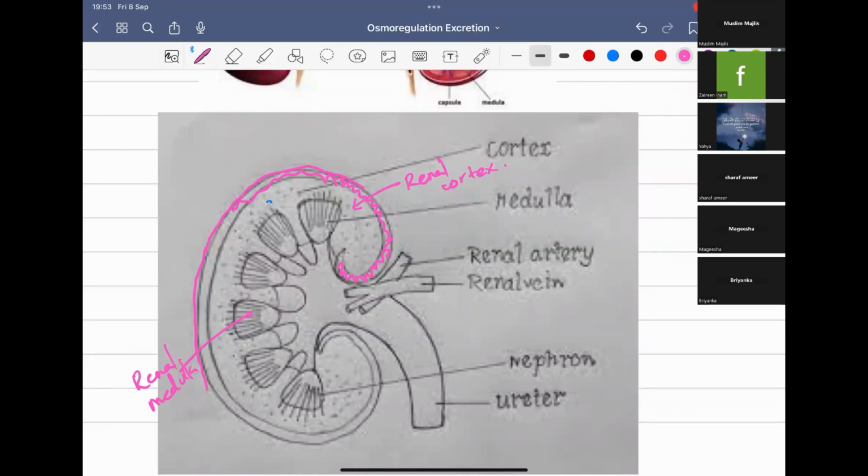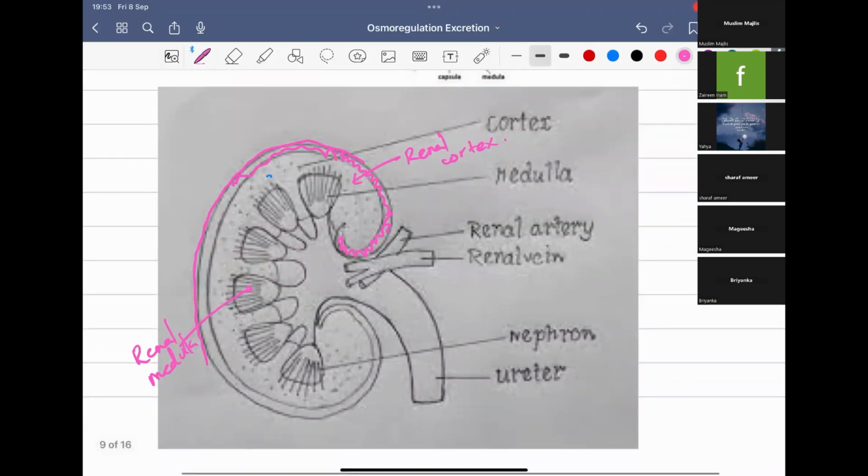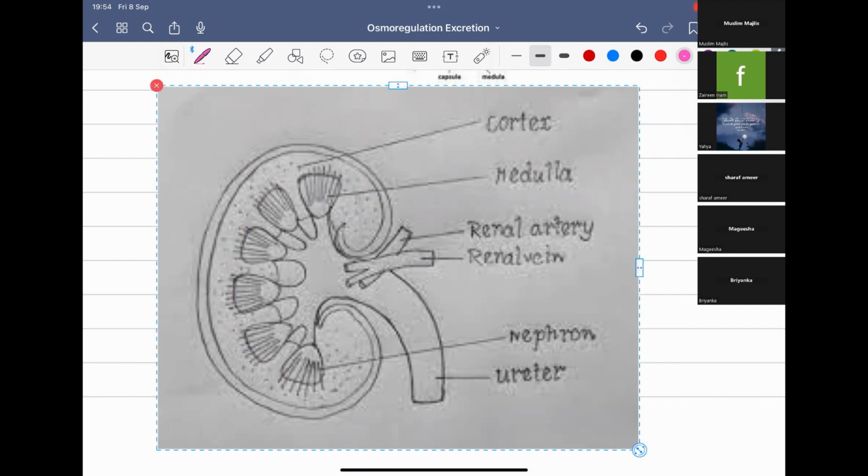So if you see the renal cortex, you can see granules. You can see, right? There are granules. And if you see the medulla part, you can see some pyramids. So the medulla is completely made up of pyramids, and they have a striated appearance. The cortex is granulated because it has the glomerulus. Okay, those blood vessels are packed. We'll study what it is in a little while.